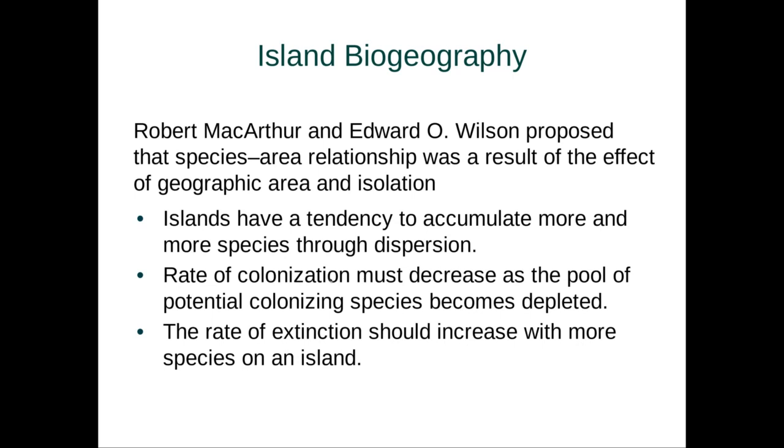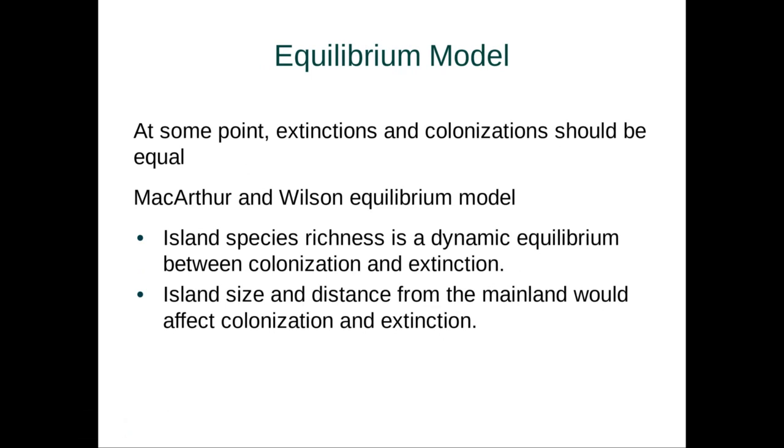Now, the interesting thing here is that islands have the tendency to accumulate more and more species through dispersion, i.e. things coming to the island. But the rate of colonization must decrease as the pool of potential colonizing species becomes depleted, and the rate of extinction should increase with more species on an island. Now, this leads us to a really interesting thing they developed called the equilibrium model. At some point, extinctions and colonizations on our island should be equal. And so these two scientists, MacArthur and Wilson, are really important scientists, or else I wouldn't be talking about them.